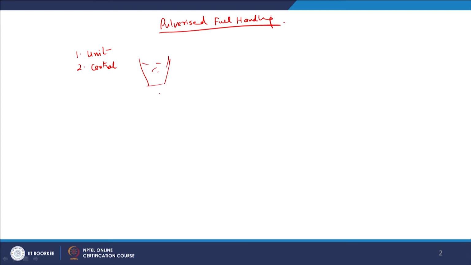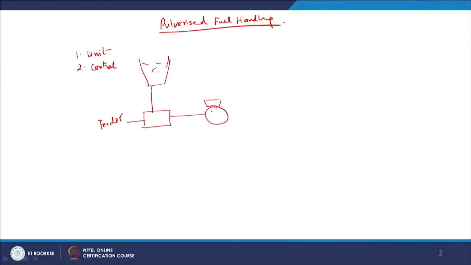The raw coal is sent to the feeder. This is feeder. From feeder it goes to the pulverizer, where pulverization of the coal takes place, and a separator is also connected to the pulverizer.